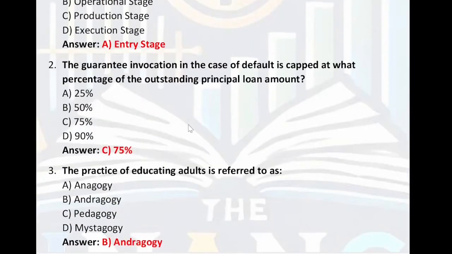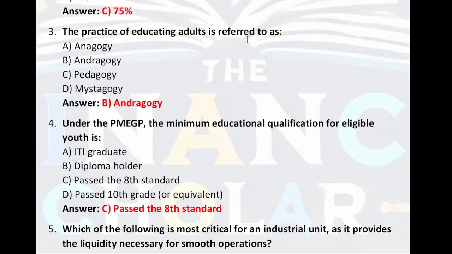The guarantee invocation in the case of default is capped at what percentage of the outstanding principal loan amount? 25%, 50%, 75%, 90%. So right answer is 75%. The practice of educating adults is referred to as anagogy, andragogy, pedagogy, mystagogy. So right answer is andragogy.